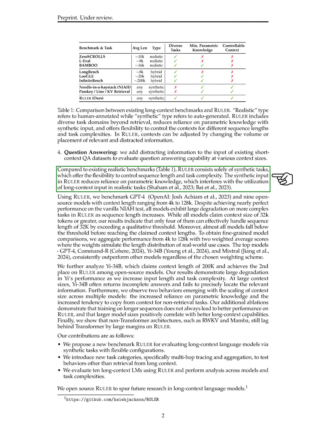Fine-tuning on longer sequences did not always lead to improved performance on Ruler, but larger model sizes generally correlated with better handling of long context scenarios. Additionally, we found that non-transformer architectures like RWKV and Mamba still lag behind transformer models by a significant margin on Ruler. Our contributions include introducing Ruler as a benchmark for evaluating long context language models using synthetic tasks, exploring new task categories like multi-hop tracing and aggregation, evaluating various models, and making Ruler open source to encourage further research in this area.